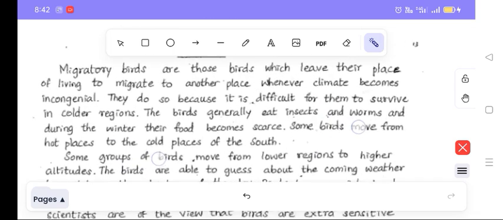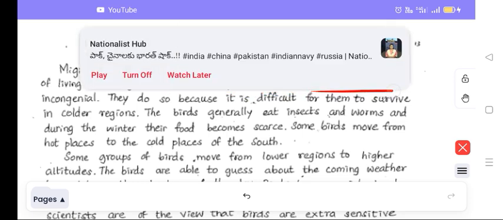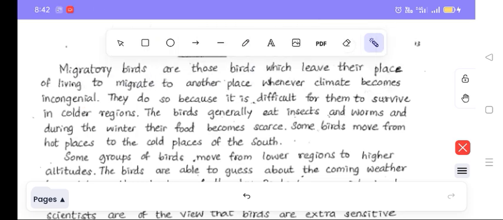Now let me go for the passage. See, two paragraphs are there. I will read the paragraphs one by one. Migratory birds are those birds which leave their place of living to migrate to another place whenever climate becomes incongenial. Incongenial means when it is difficult for them to live. See, one question is based on this.